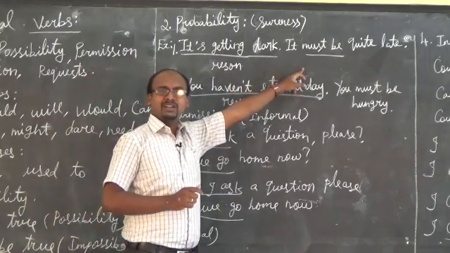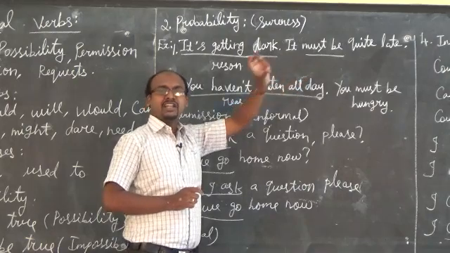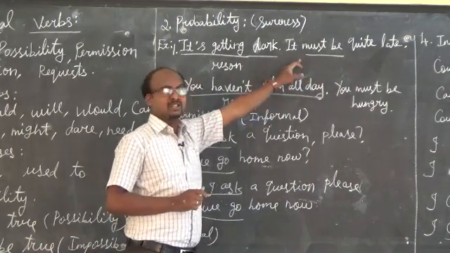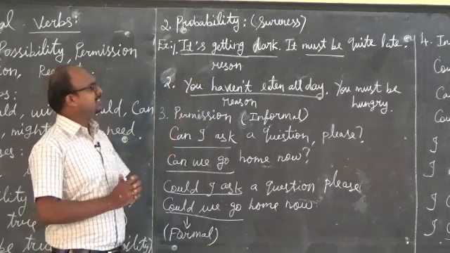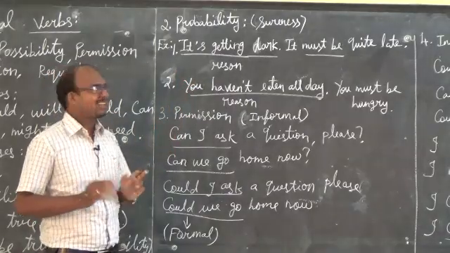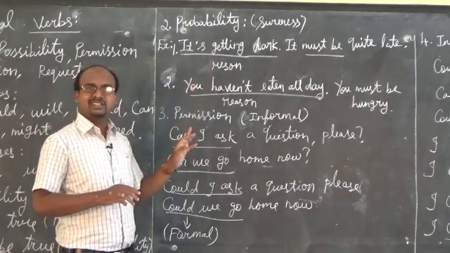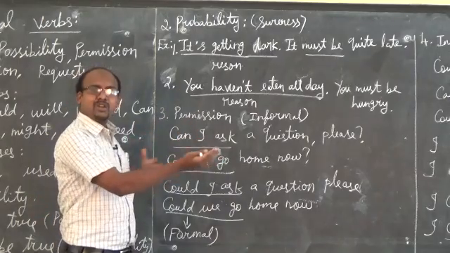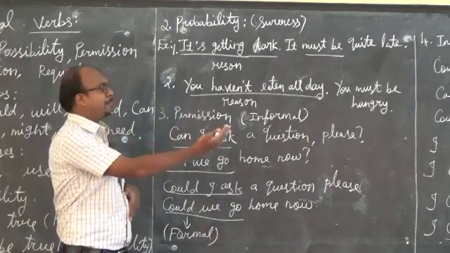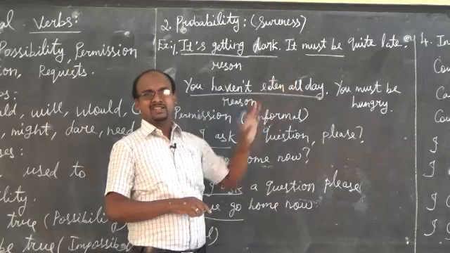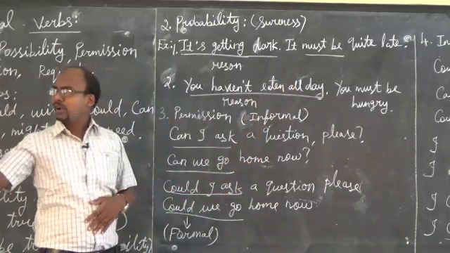Something is going to happen very surely. In that kind of places, we only use must. Okay, so look at this sentence. What is the reason here? It's getting dark is the reason. So what is the consequence? Because of the reason, what is going to happen? It must be quite late. Okay, it must be quite late.